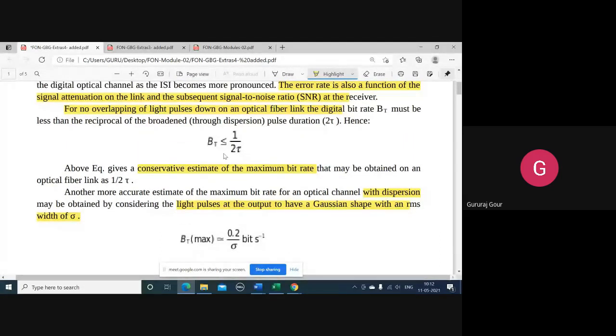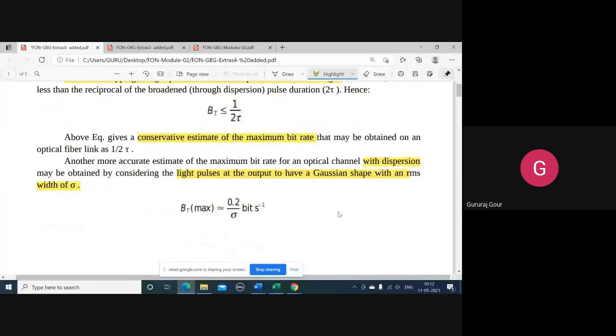Actually, the ideal BT max we got was 1 by 2 tau, but here we are getting BT max by considering the overlapping, that is dispersion, assuming the output shape of these light pulses resembles a Gaussian shape at the receiver side with RMS width of sigma, the width of each pulse. So we get it as 0.2 by sigma bits per second.